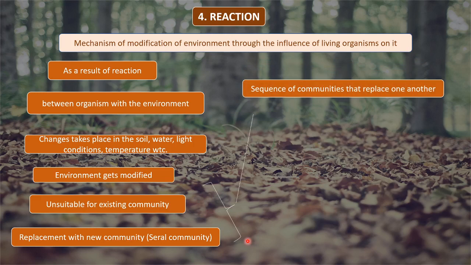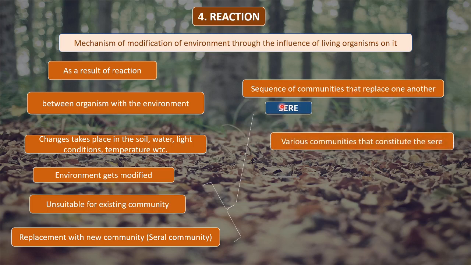So this sequence of communities that replace one another is called sere. That is, the sequence of communities that replace one another is called sere, and the various communities that constitute the sere are called seral communities.